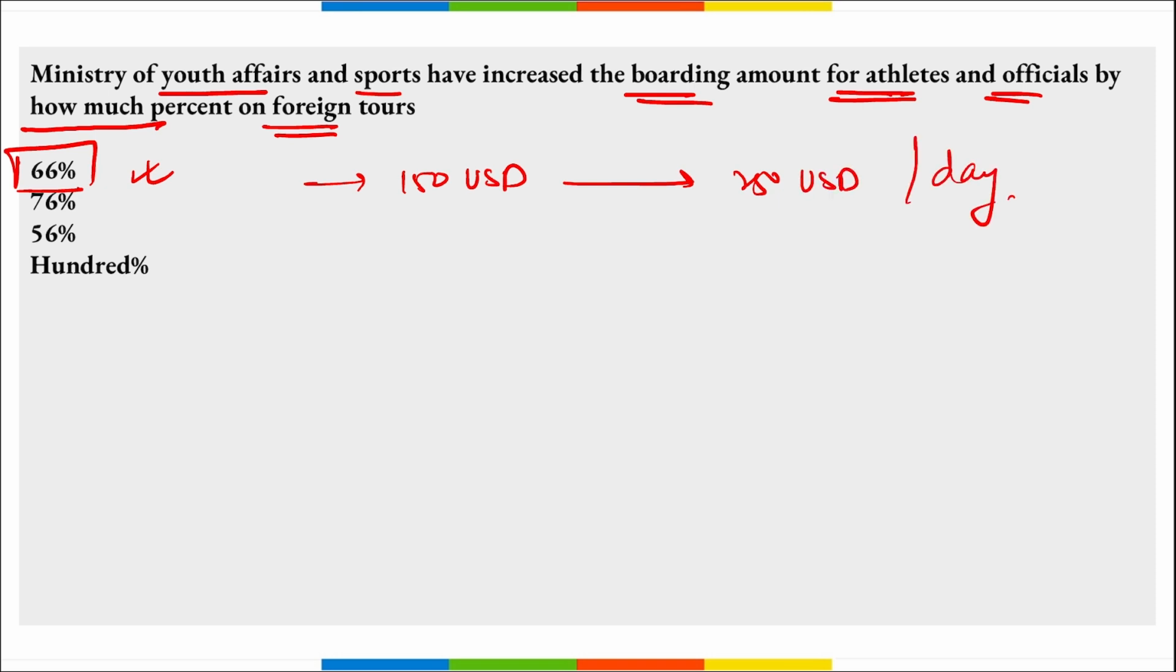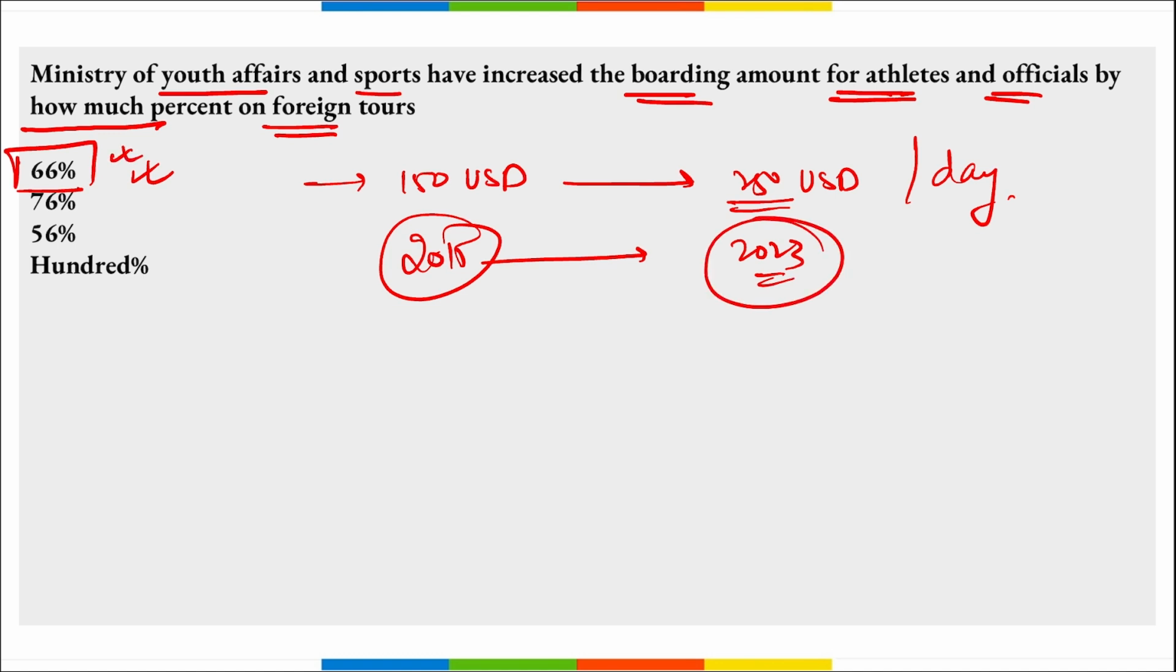Right? And this is because of the higher rates fixed by the local organizing committees in foreign countries. A request to the ministry was made to increase the existing ceiling of 150 dollars per day that was fixed in 2015, and now it has been updated to 250 US dollars per day in 2023. So remember, an increase of 66% has been seen here.